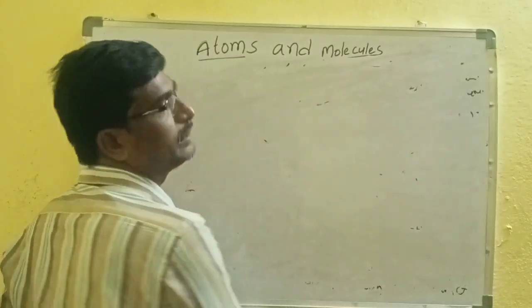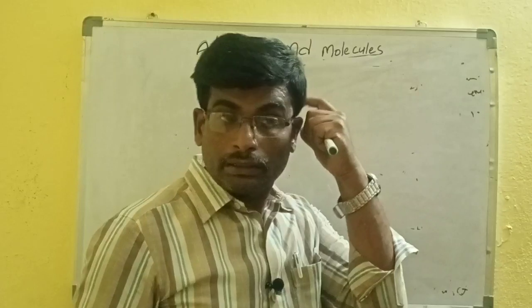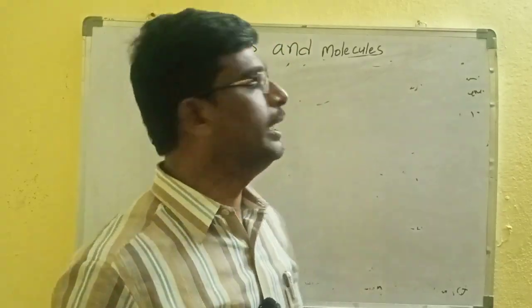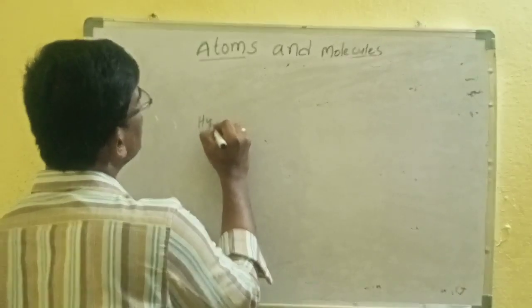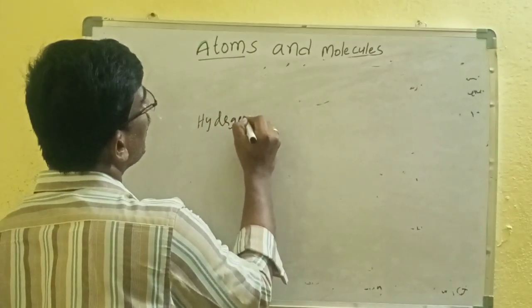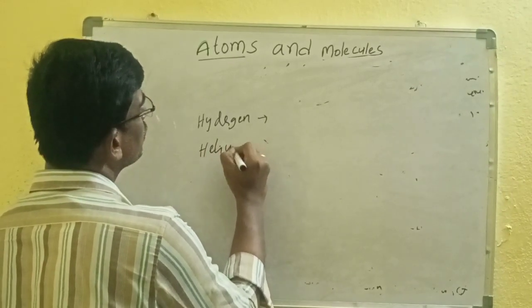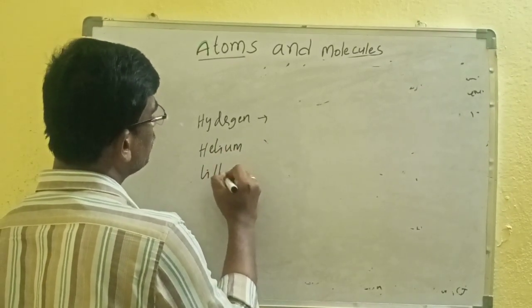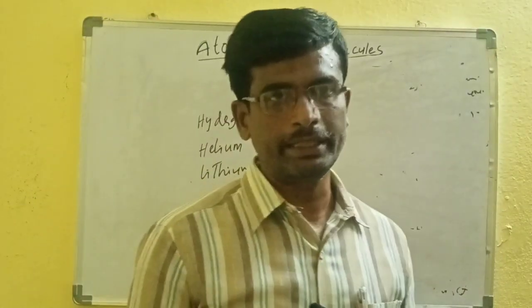Based on this, the elements are given their names. See this: hydrogen, helium, lithium. So many elements are there, nearly 118 elements.